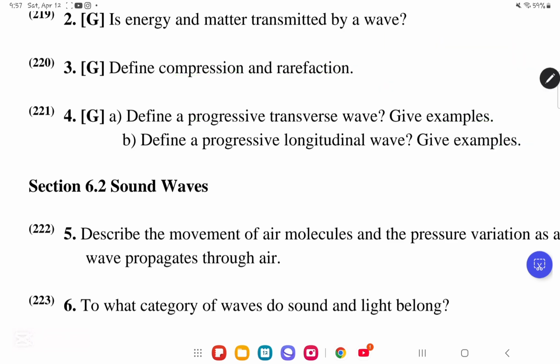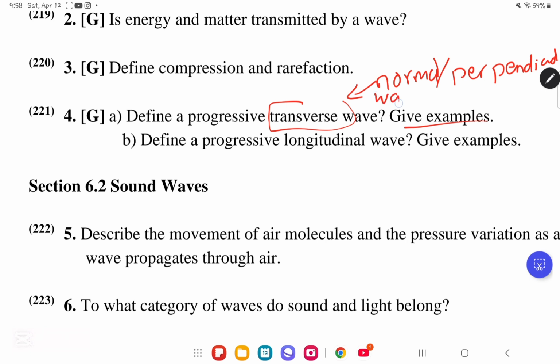We move on to CQD number 4. Define a progressive transverse wave. What is a progressive transverse wave? A transverse wave is a wave in which the particles of the medium move in a direction normal or perpendicular to the direction of propagation of the wave. Examples of transverse waves are water waves and electromagnetic waves.